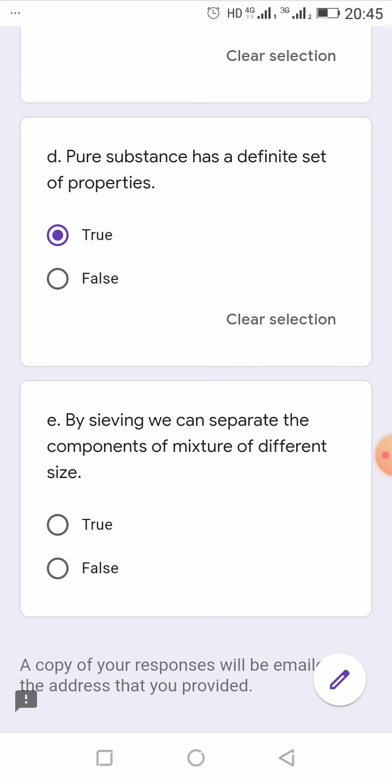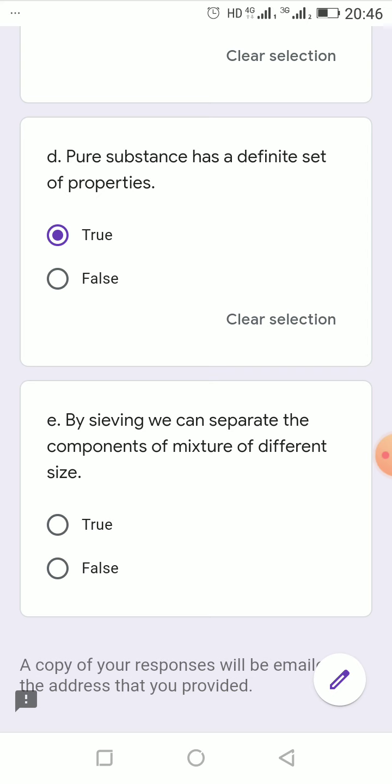By sieving, we can separate the components of a mixture of different size. Yes, we can. Where one particle is bigger in size and another particle is smaller, depending on the size of the particle we have to choose the sieve.